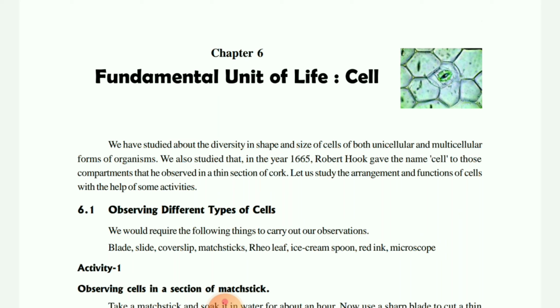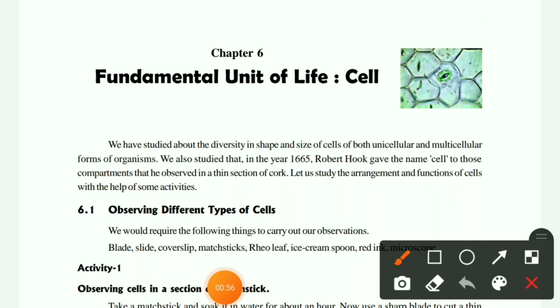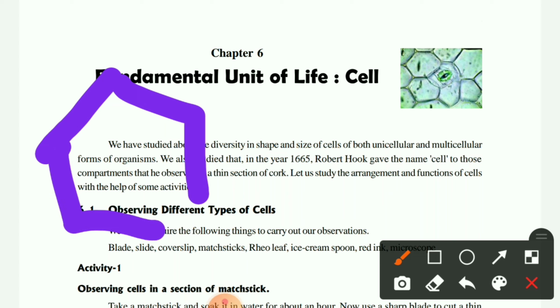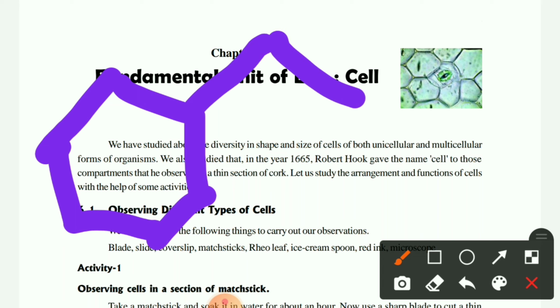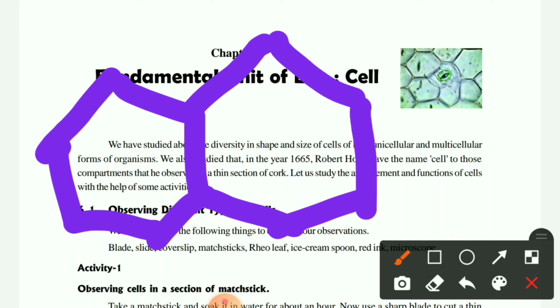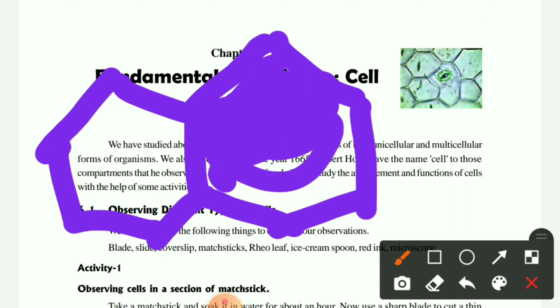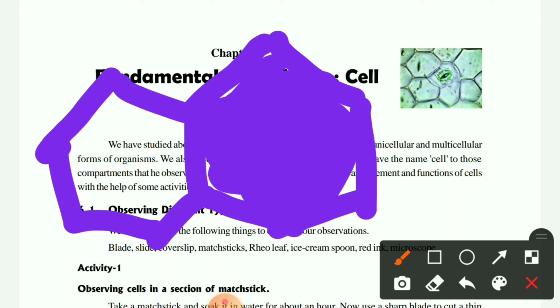Then children, in 1665, Robert Hooke gave the word cell, from the compartments of cork. As you can see, the cork is there, and likewise a hexagonal structure will be there. I think you have seen honeybee hives, in which a similar hexagonal structure is there. So this complete structure is known as a cell, that is a single cell. This complete compartment is known as a cell.